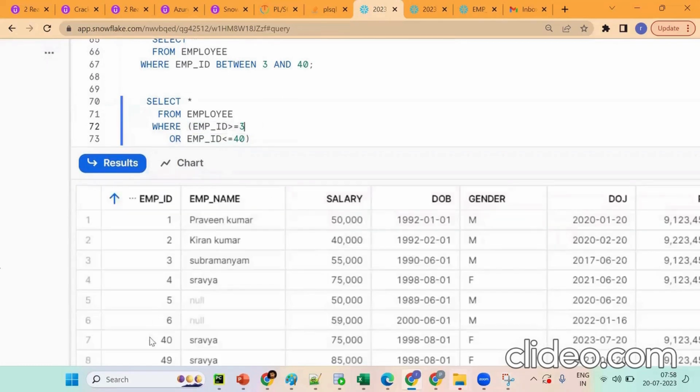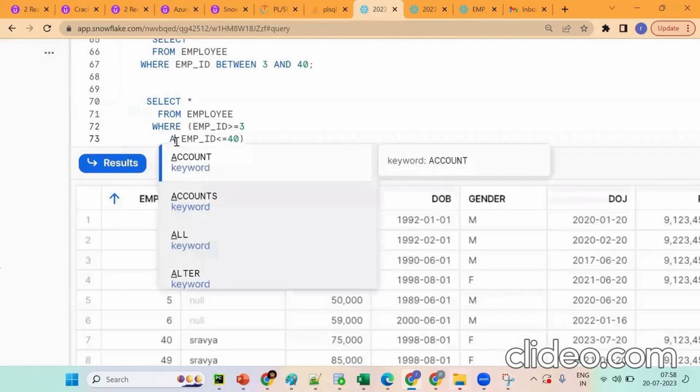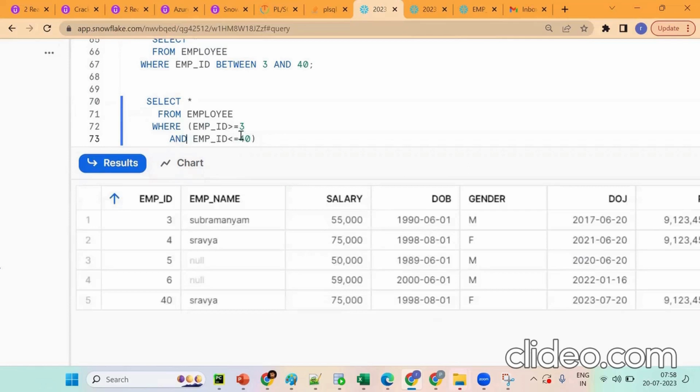So see, concept 3, 4, 5, 6, 7, it's 49, projecting all the 40 columns. But I don't want all the columns. I want only specific columns. We should go for filtering compulsory. Here for the second, I want only the starting value and ending value. So we can go for this, or we can go for the between concept.